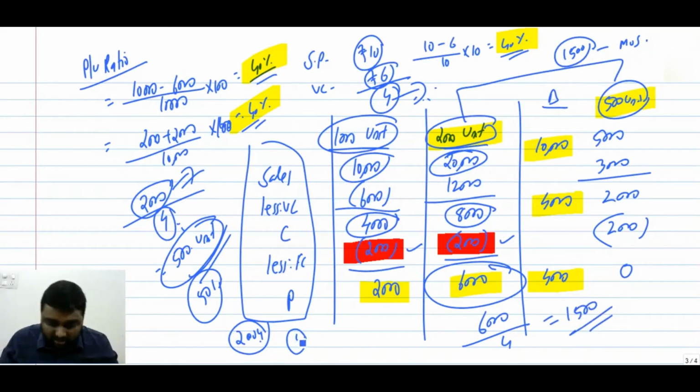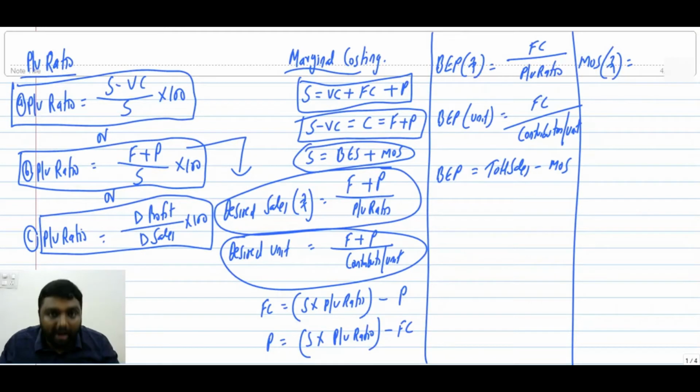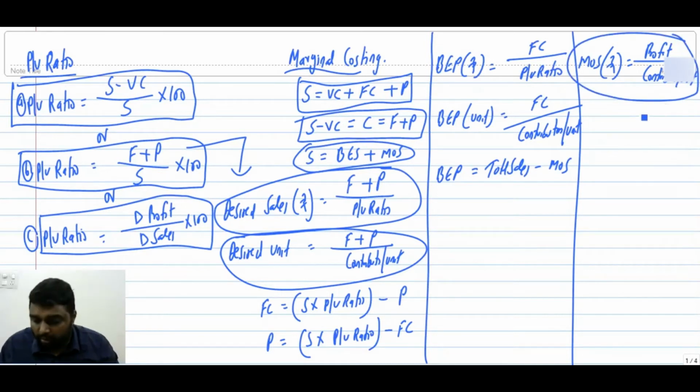The logic is very simple. Each excess 4 rupee belongs to your profit only. So 4 rupee you are getting from 1 unit. 1500 unit, what you will get? 6000. That is the logic. So how will we write it? Margin of safety equal to profit divided by contribution per unit.